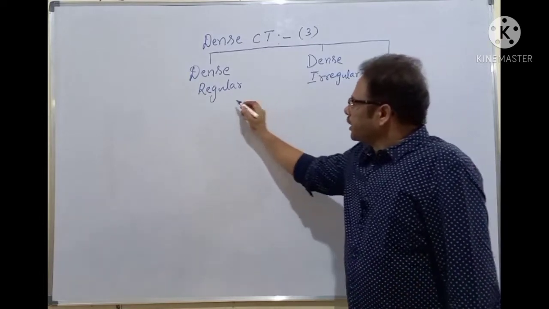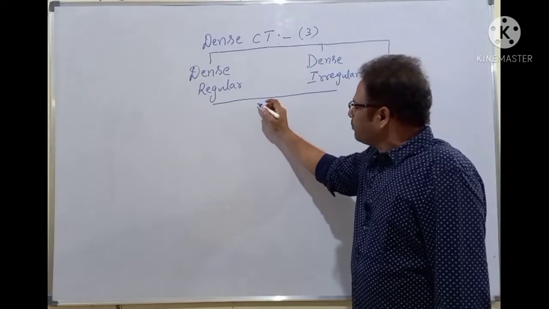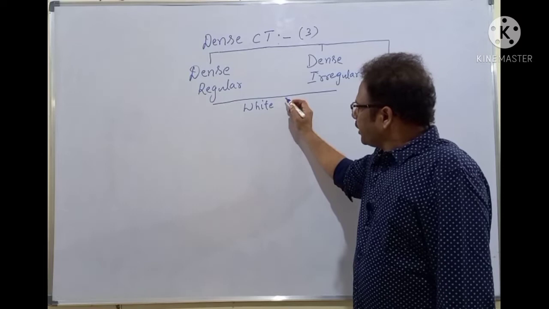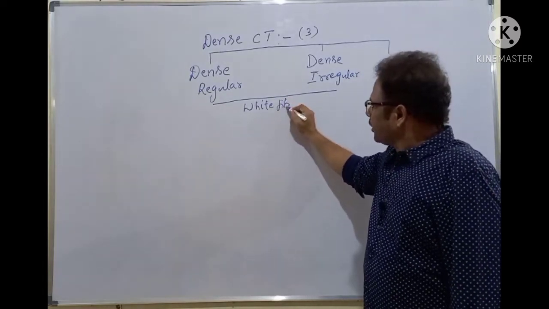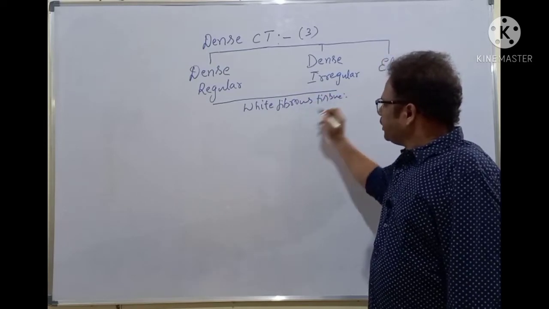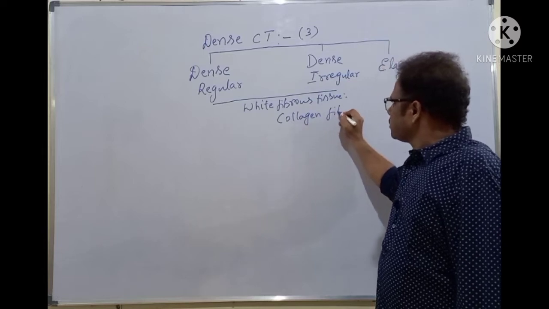In this one, the dense regular and dense irregular connective tissue, both of them are made of the white fibers. What are the white fibers? Collagen fibers. White fibrous tissue, because they are made of which one? Collagen fibers.